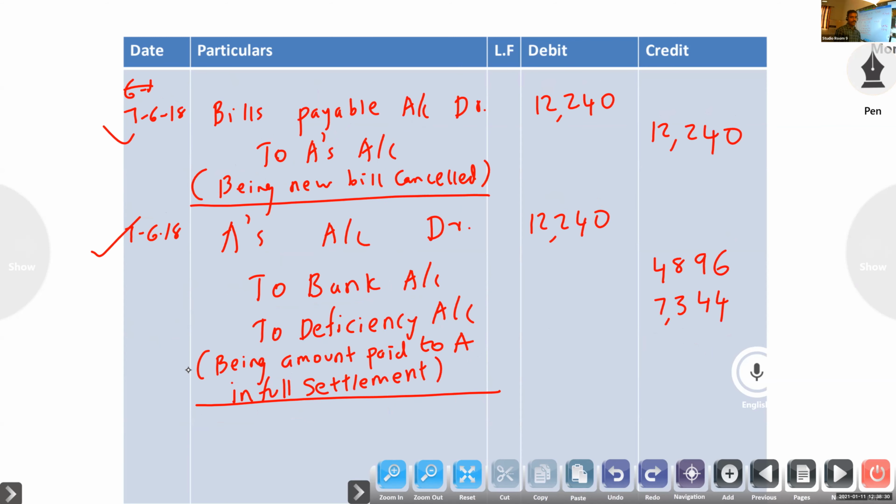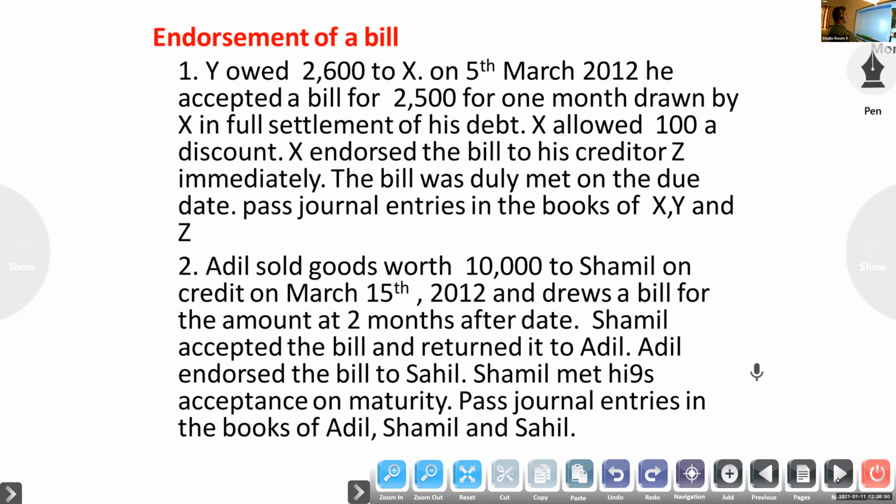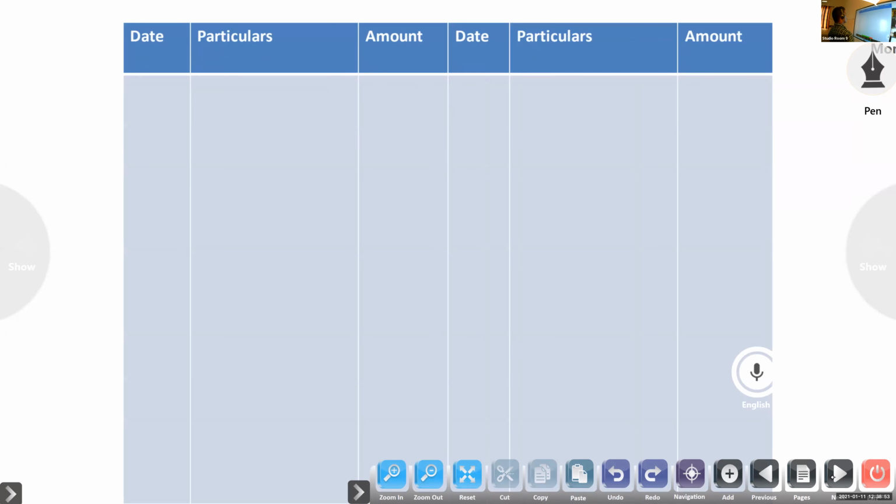Now we have to make the ledger of B's account. Date, particulars, amount, debit and credit sides.